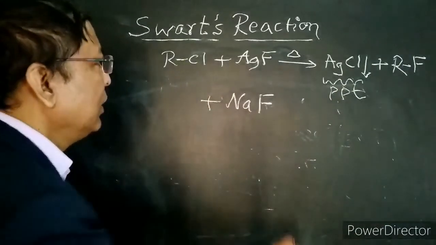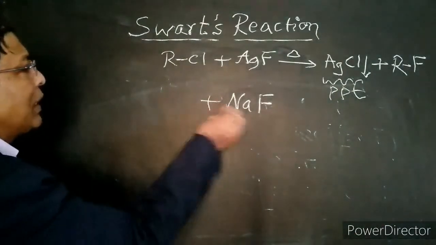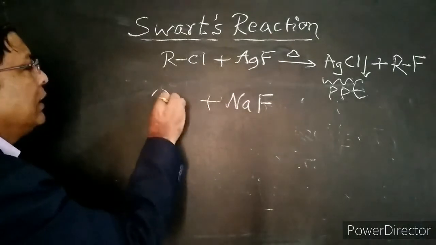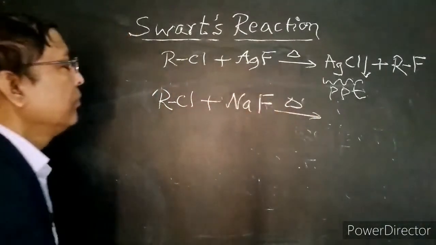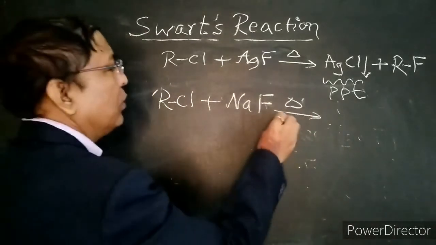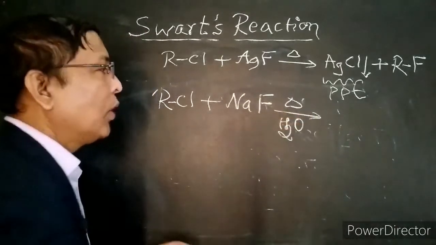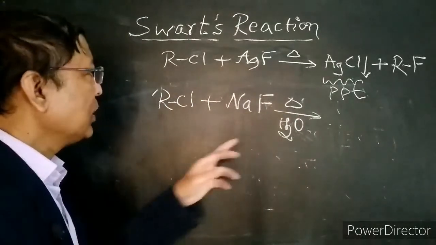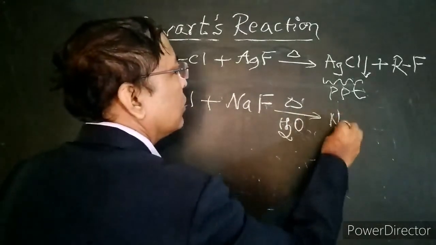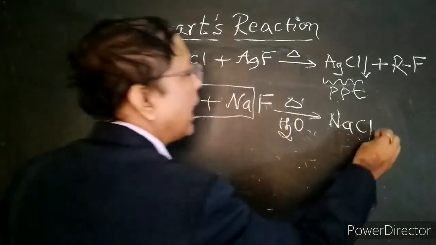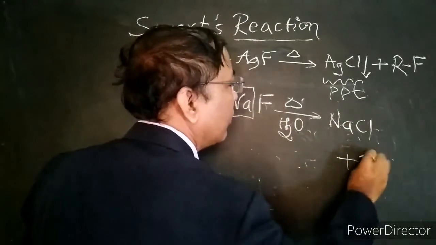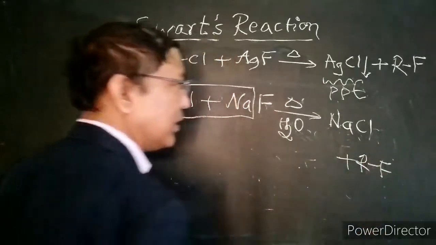If we use the metal fluorides of light metals like sodium fluoride, let us see what happens. If we use a polar protic solvent like water, we get sodium chloride and we have alkyl fluorides.